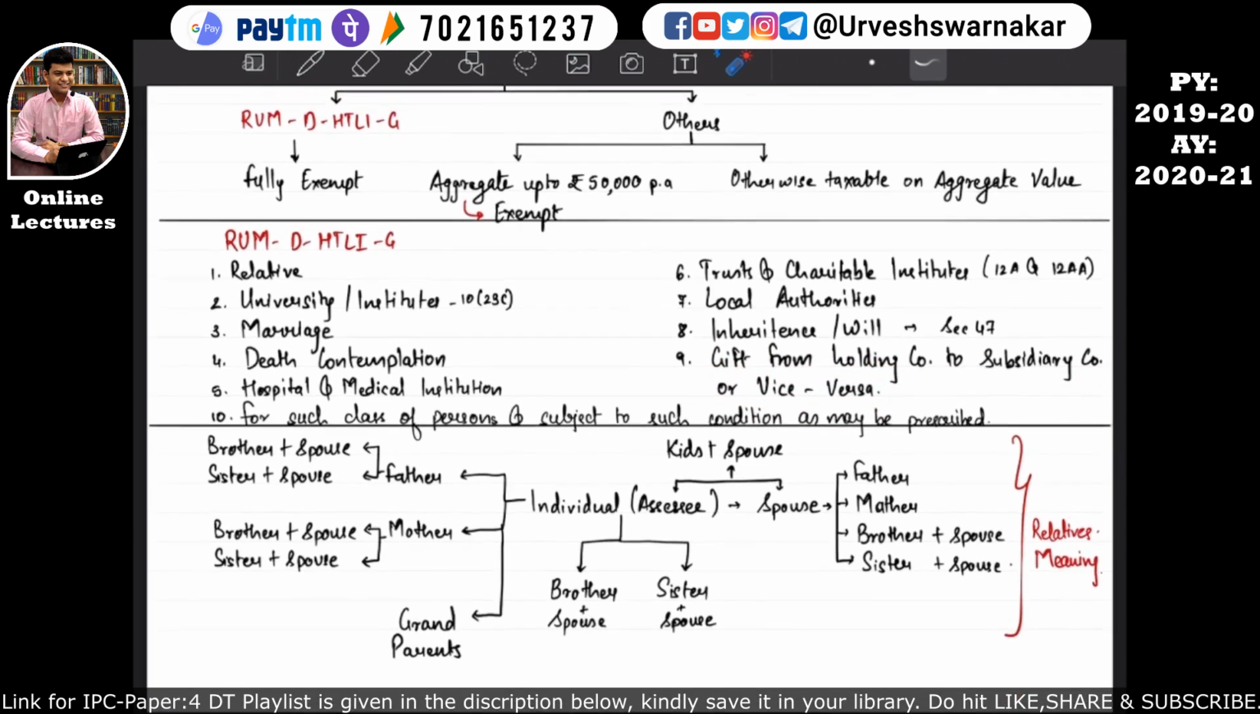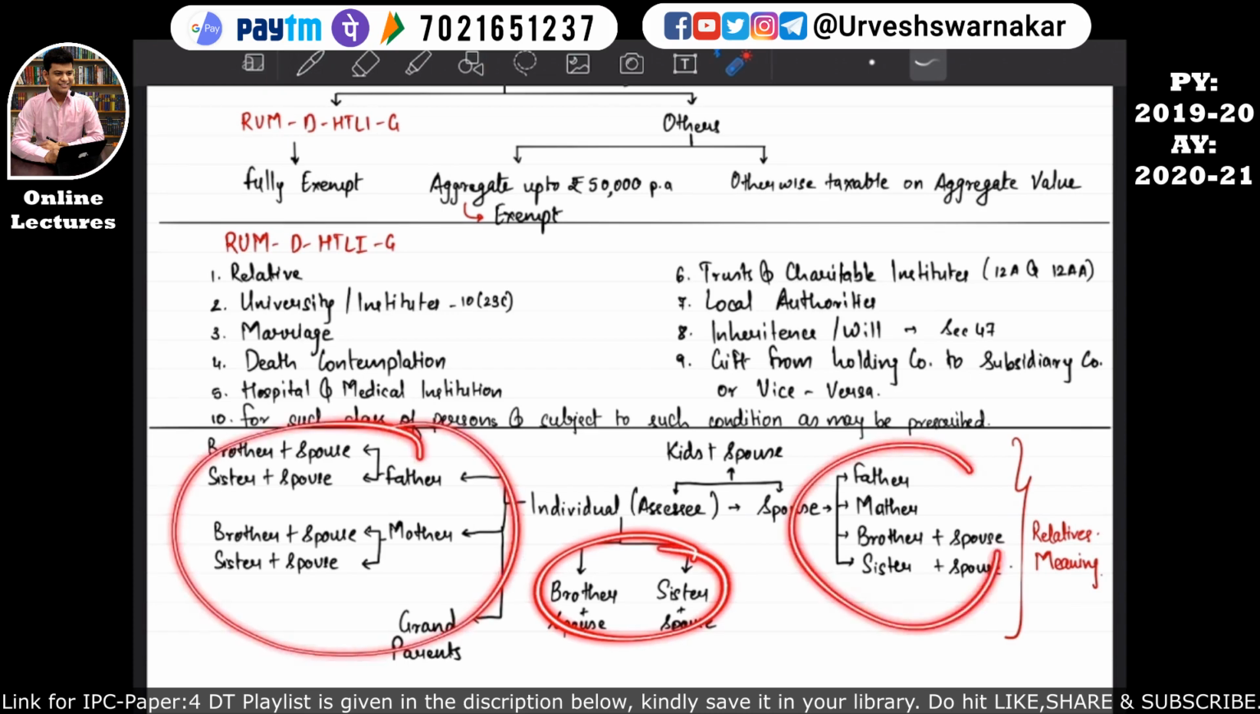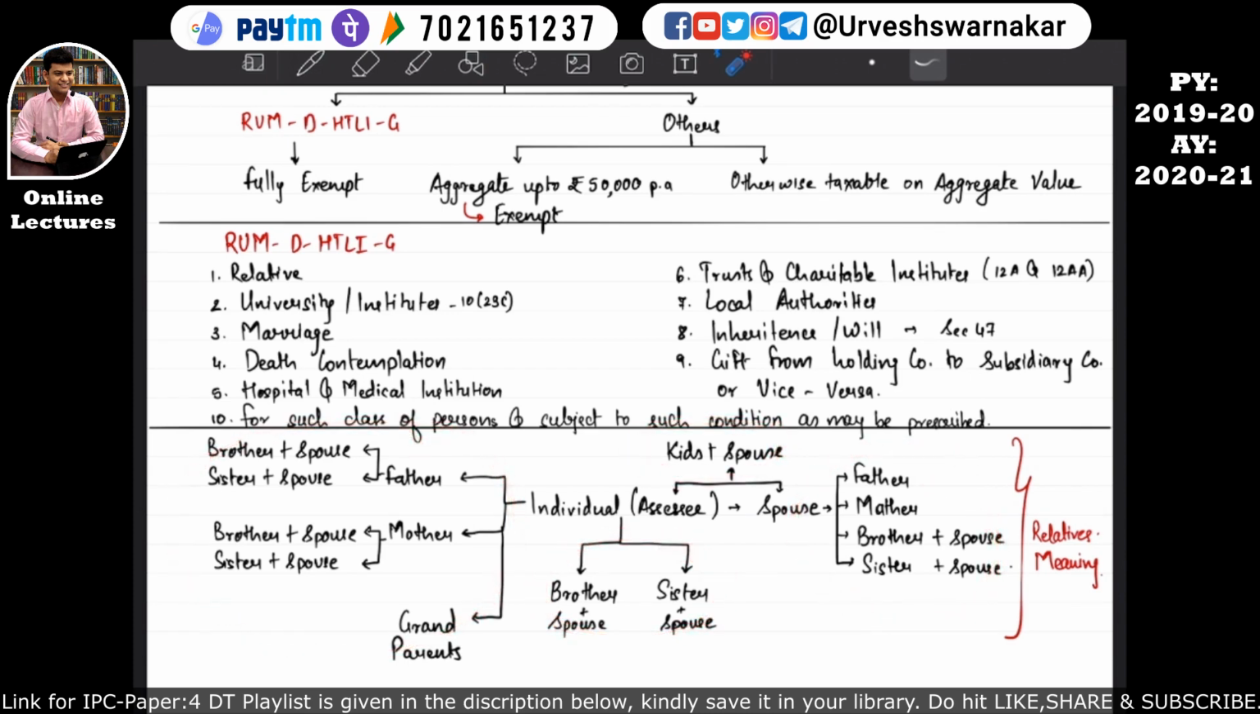Okay, and what does relative mean? Relative means all these people. Okay, so in order to remember the relatives, you remember this chart. Okay, automatically you will come to know what relative means. I hope this is quite clear to you all.